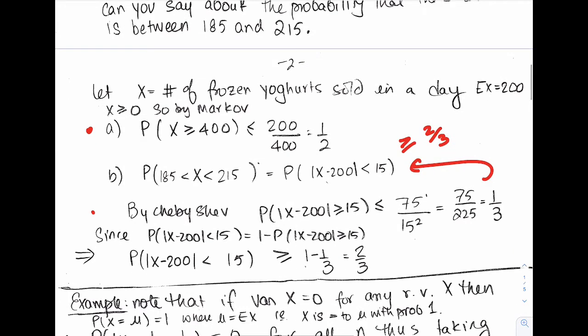Okay, so does that make sense? So you see, just knowing a little tiny bit about a random variable helps you get estimates on what's going on with the probabilities of, maybe one-sided estimates of what's going on with the probability of being bigger than a certain number, or the probability of being within a certain value of the mean if you have the variance. Okay?